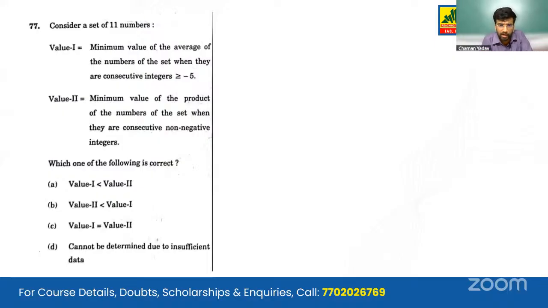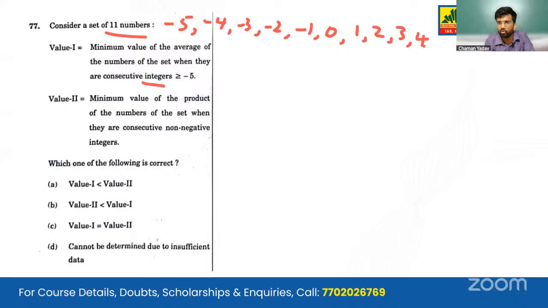Consider a set of 11 numbers. So 11 integers they are talking about, consecutive integers they are talking about. So we can write 11 consecutive integers as -5, -4, -3, -2, -1, 0, 1, 2, 3, 4, 5. These are 11 consecutive integers.